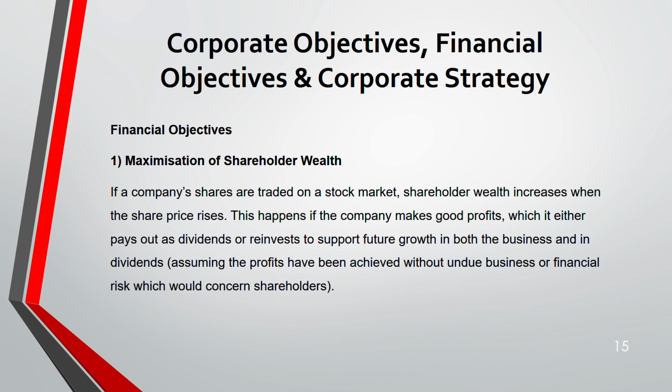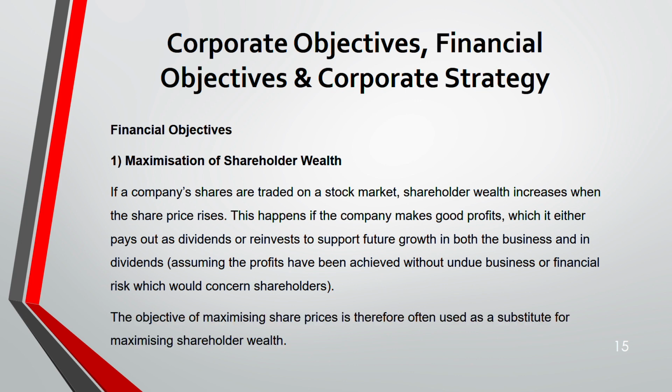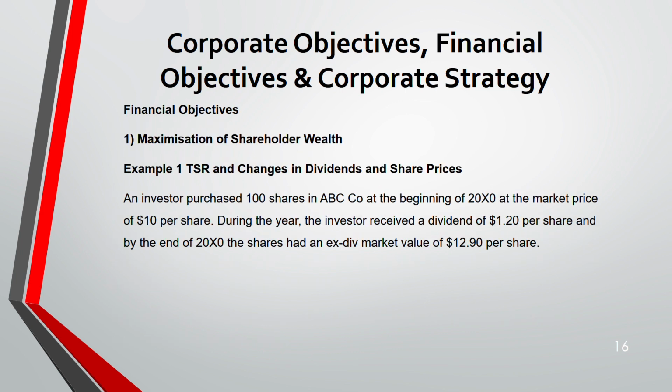What is this business risk and financial risk? We are going to study this in detail when we go through our investment appraisal lecture. For the time being we'll keep it. They're two different things, and it's a very interesting topic. Now, the objective of maximizing share price is used as a substitute for maximizing shareholder wealth. So if you maximize share price, you will maximize shareholders wealth. It's like that. Now one example is given.